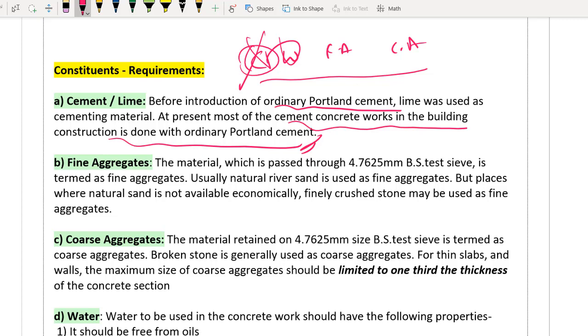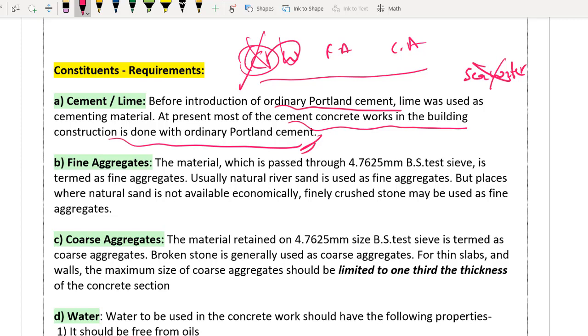Now water, whatever you can drink, whatever is good for your body, it is good for our construction purpose for making concrete also. See, will you drink sea water? Can you drink? No, right? You will not drink. Therefore it is common sense, you cannot use sea water for your construction purpose. But there are some standards also, but this is some basic knowledge which you should have for construction site. Of course for exams it might not help you, but when you are at a construction site, use this simple logic. Water which is good for you to consume will be automatically good for concrete also. If something is bad for your body, जो पानी आप नहीं पीते हो वो पानी कंक्रीट में भी मत use करना. As simple as that.